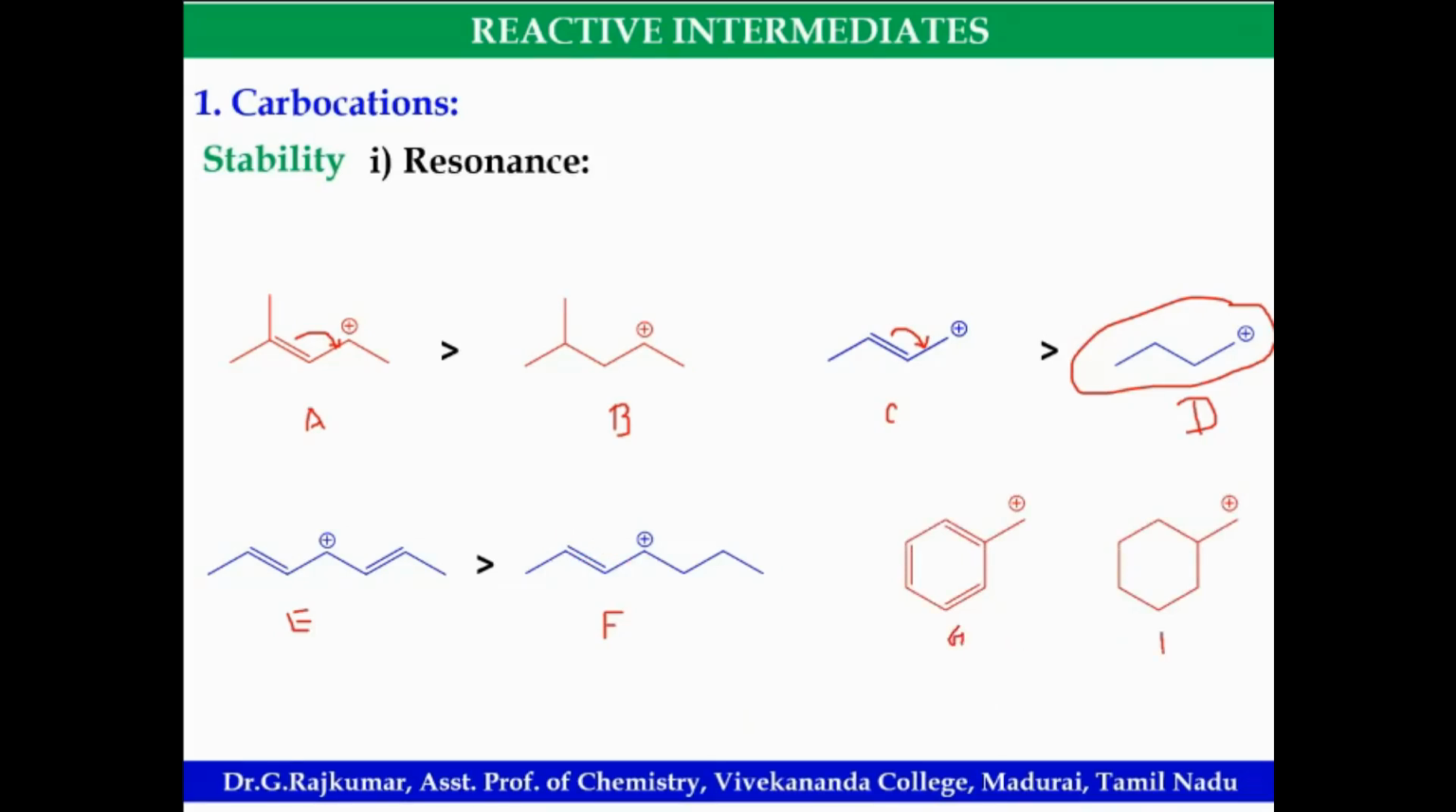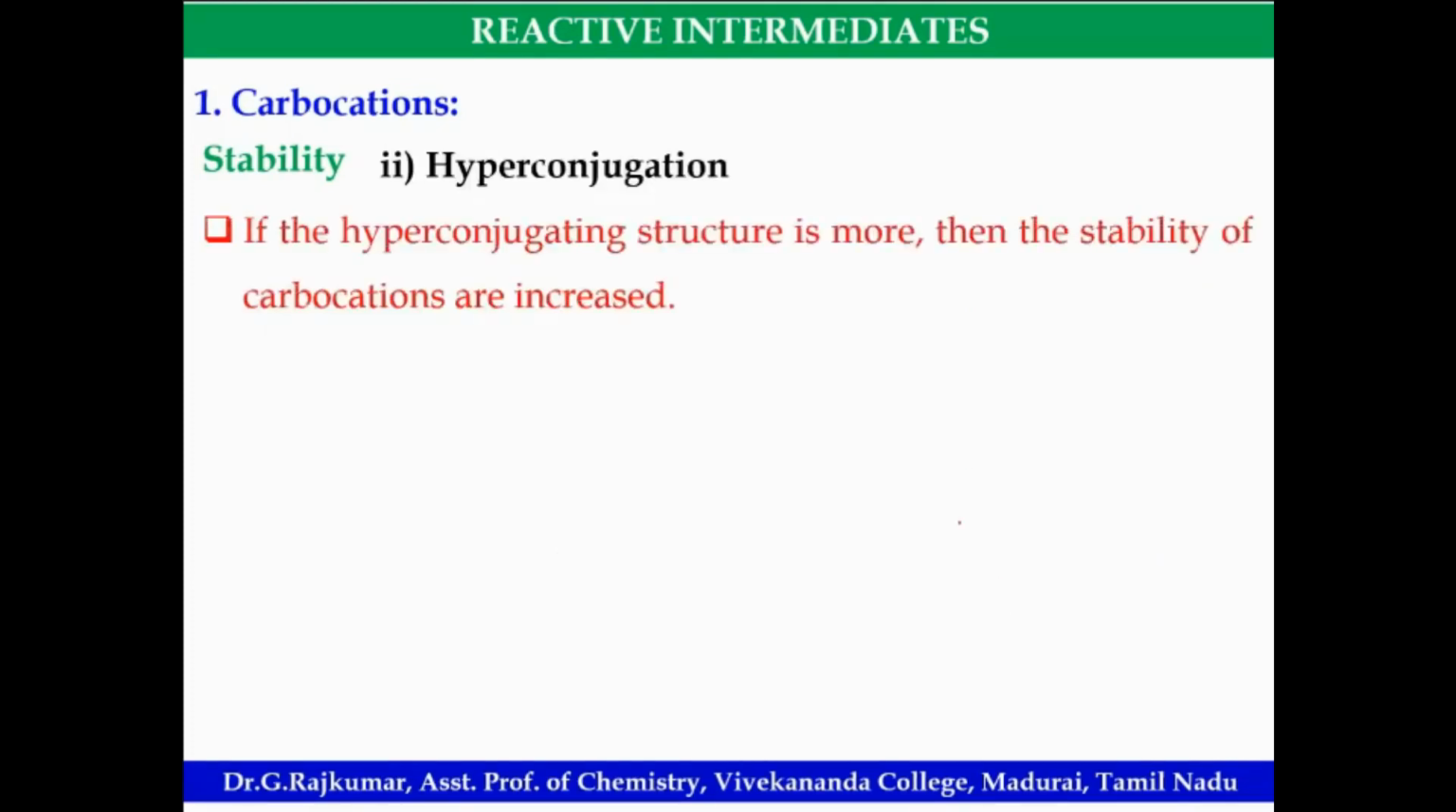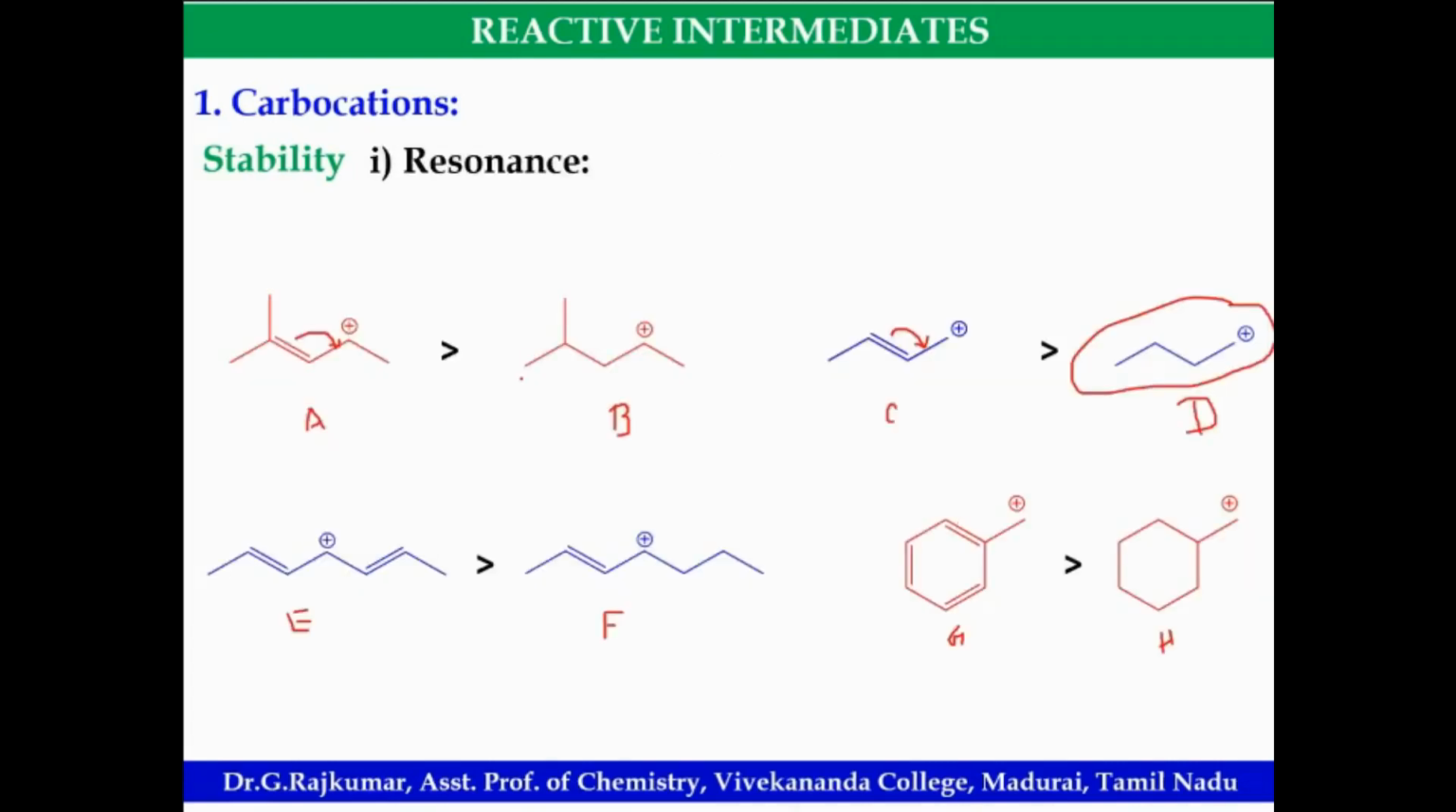Here, this is cyclohexyl, this is benzyl carbocation. G or H? G, sir. Yes, benzyl carbocation has more resonating structures. It's more stable. Okay. So whenever resonance structures are more, that carbocation is more stable.